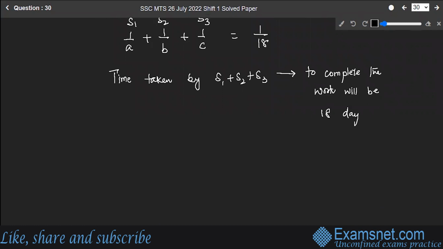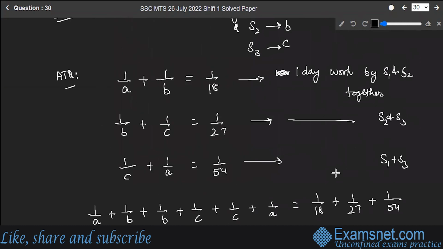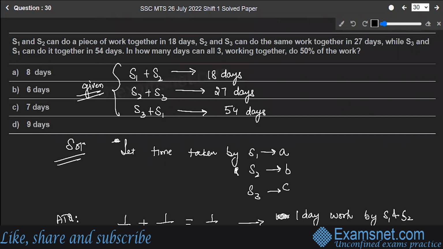Now, this is the complete work. So 50% of the work will take half the time, that is 9 days. So the required value is 9 days. Option D is the correct answer to the question. Hope you're clear with this. Let's move to the next question.